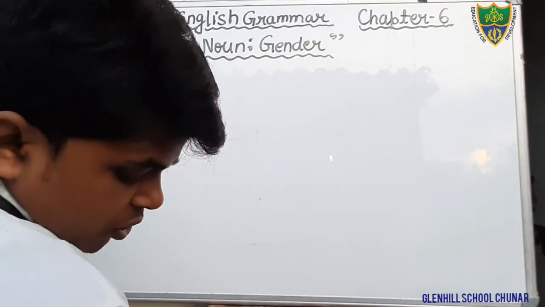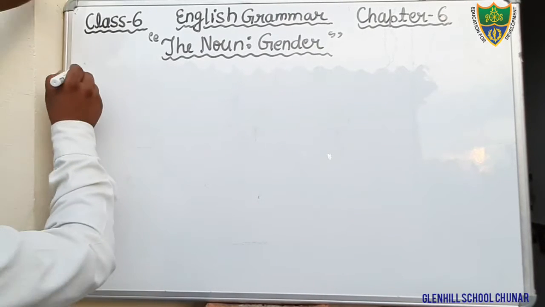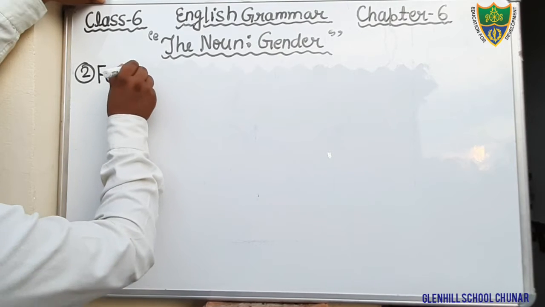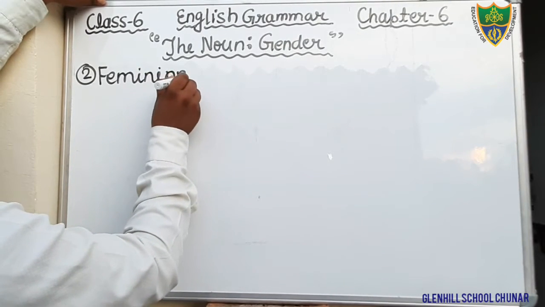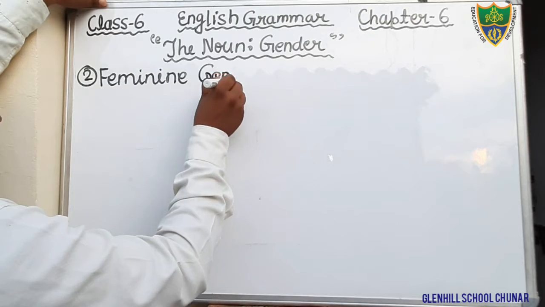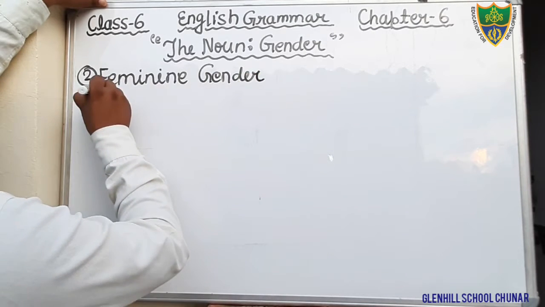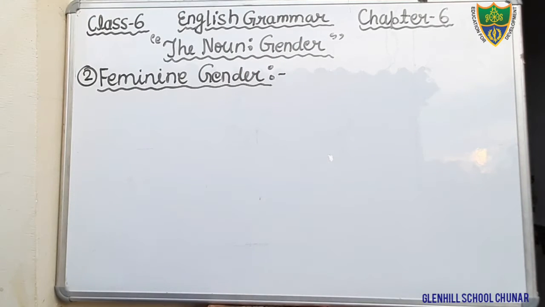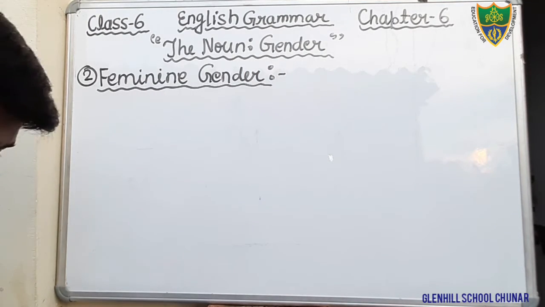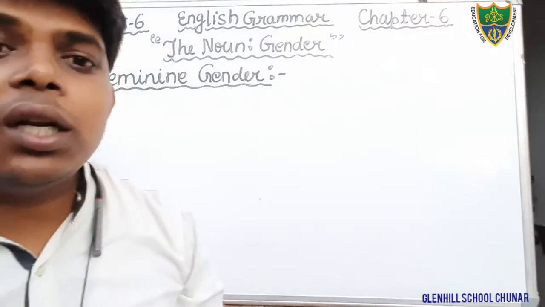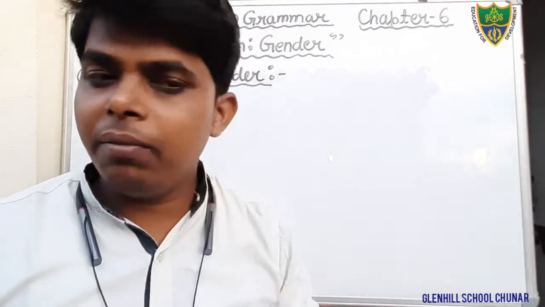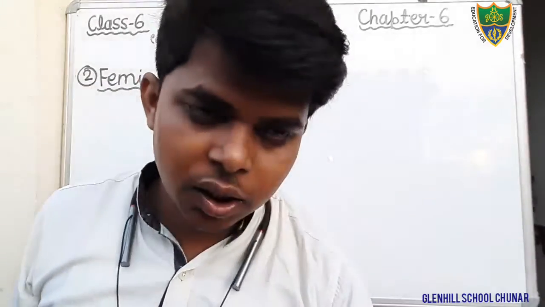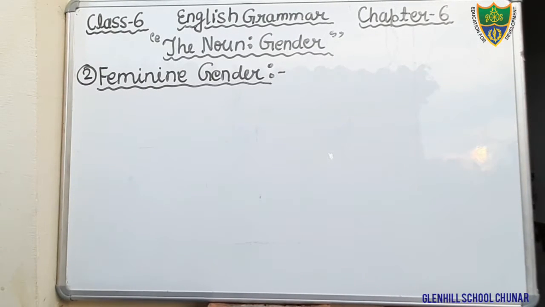Next heading, that is feminine gender. Put the heading FEMININE, feminine gender. Just see, feminine gender. And what is feminine gender? The noun which denotes the female person or female animal, that is known as feminine gender. So write about it. What is feminine gender?